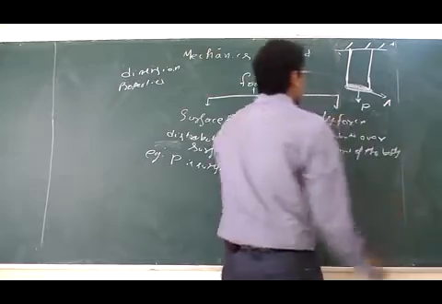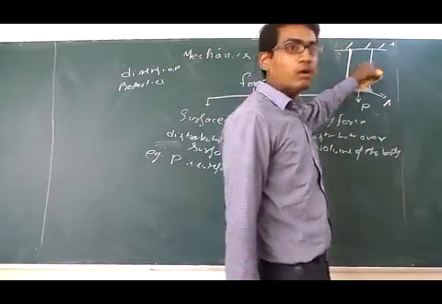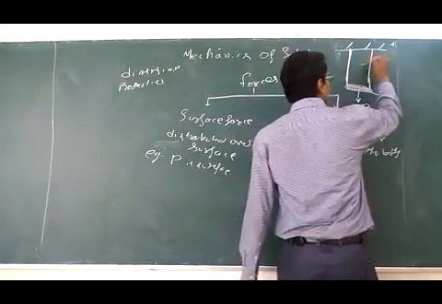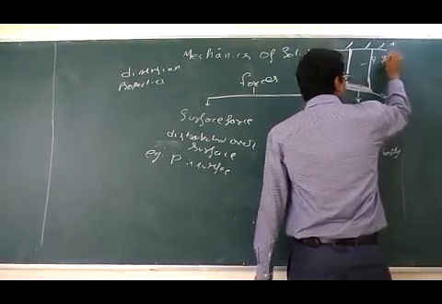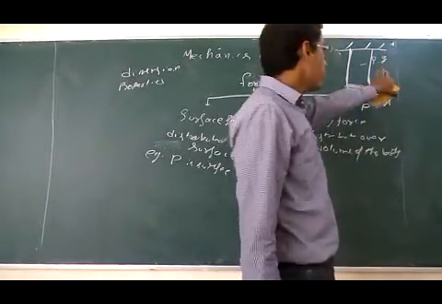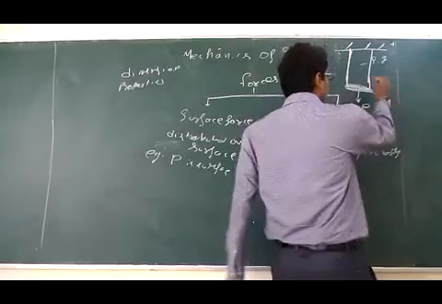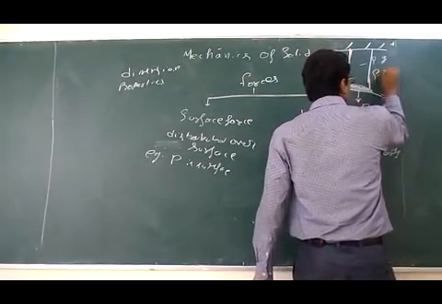Now, suppose this is a body, and its weight density is rho. G is its gravitational acceleration, and rho g is its weight.